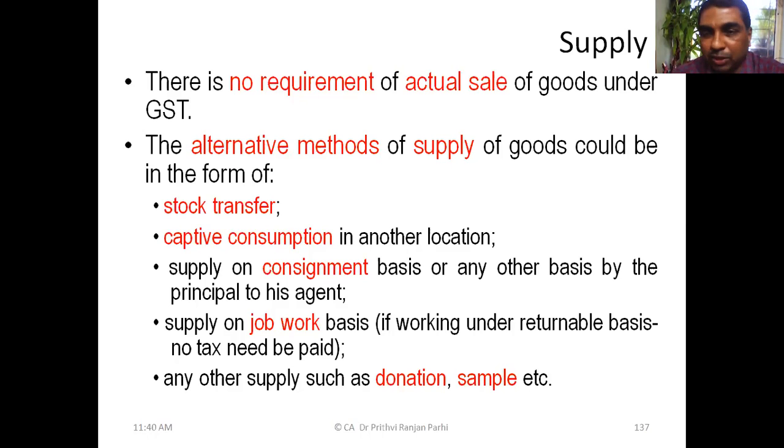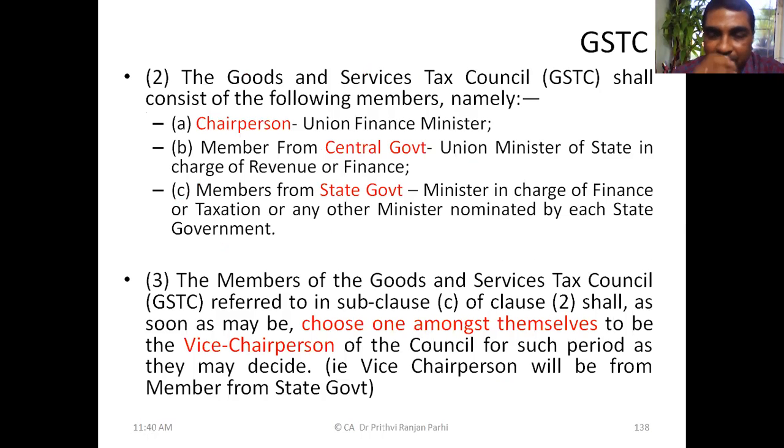Once these basic concepts are over, we are going to close the basic concepts today itself. Then we will learn the supply chapter. We'll start that chapter with the understanding of what are goods, what are services, then what is the meaning of supply. But at this stage, one more concept we need to understand: what is the GSTC, that is the GST Council. Many times you might have heard this is the council which takes various decisions relating to GST law. Frequently they conduct GST Council meetings, and decisions are taken in those meetings.